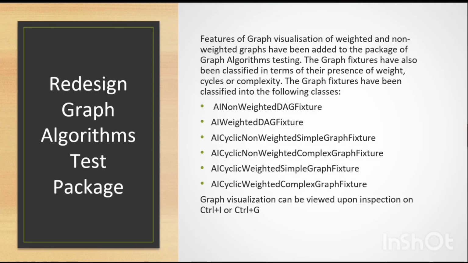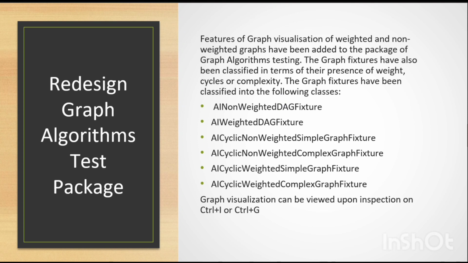Coming to the next part of my project, which was to redesign the graph algorithms test package. I had to shift all the fixtures that were already created for these tests from the instance side to the class side and classify them on the basis of their weight, the existence of a cycle in a graph, and their complexity. I classified them into these 6 classes, and post that I redesigned this library this way.